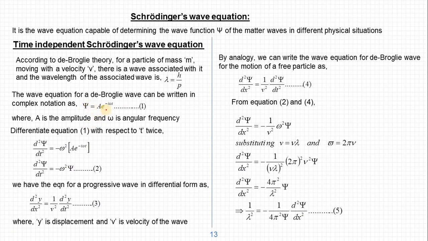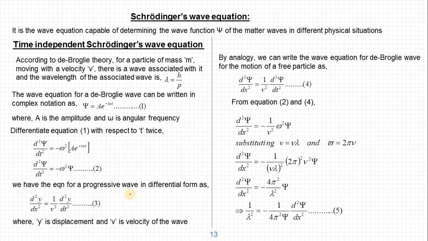So psi now is a into e power minus i omega t, where a is the amplitude and omega is the angular frequency. Now let us differentiate equation 1 with respect to t twice. So d square psi by dt square is minus omega square into a e power minus i omega t. So a into e power minus i omega t is nothing but psi. So we can write d square psi by dt square is equal to minus omega square into psi. Let us take this as expression number 2.